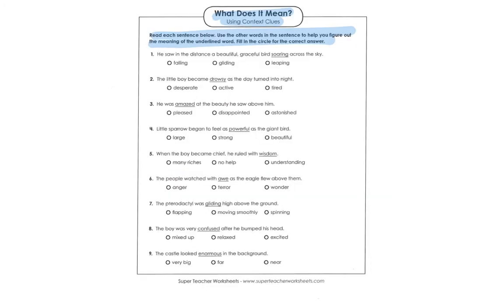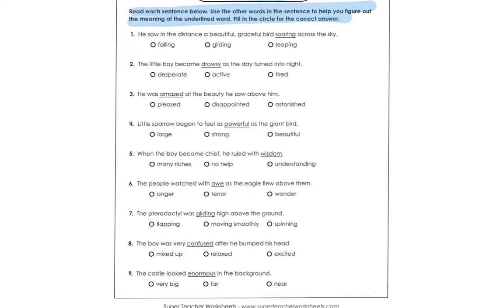All right, kiddos, on this last page, we are going to be focusing on context clues. Now, boys and girls, context clues is where you're going to use the information that's in the sentence to figure out the meaning of the word. So it says, read each sentence below, use the other words in the sentence to help you figure out the meaning of the underlined word, fill in the circle for the correct answer. All right, kiddos, let's go ahead and take a look at number 1.